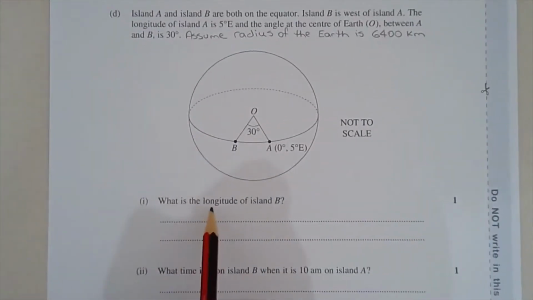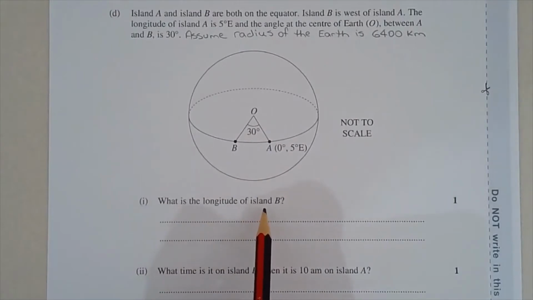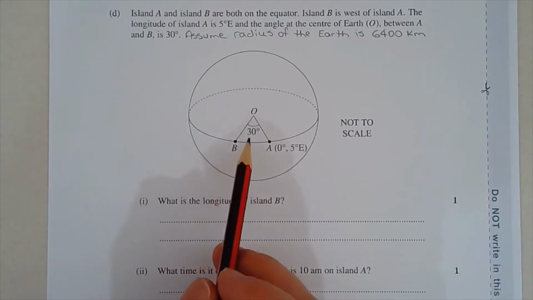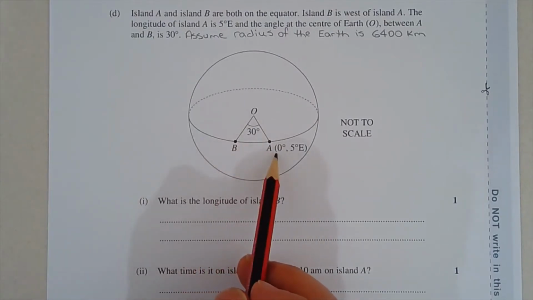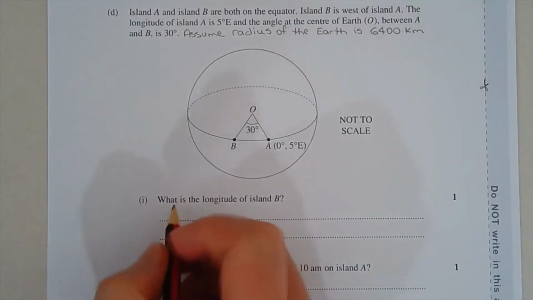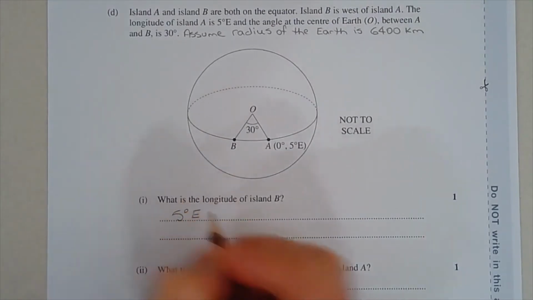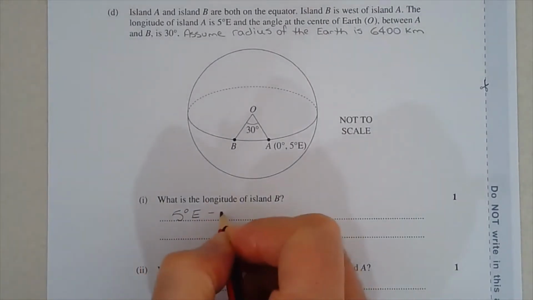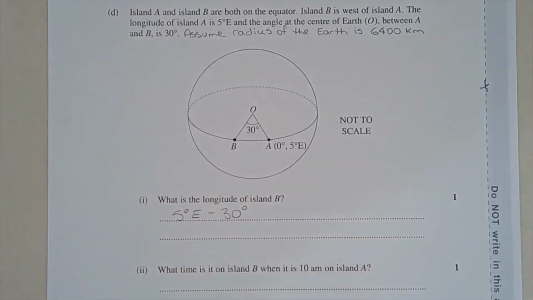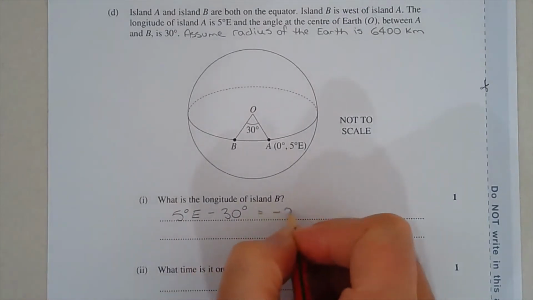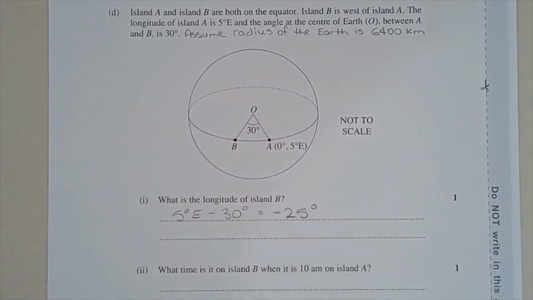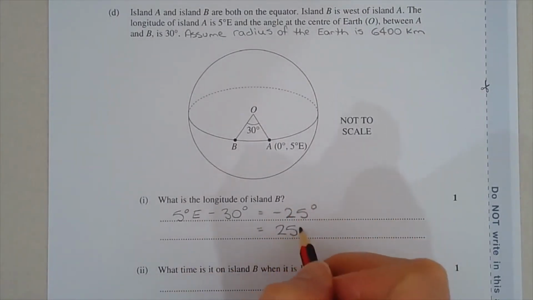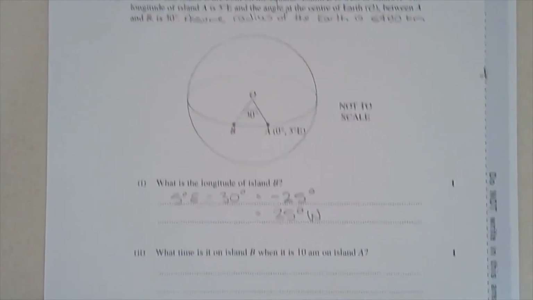Part 1. What is the longitude of Island B? Island B is to the west, which means that in order to find the longitude of B, we need to subtract 30 degrees from the longitude of Island A. Island A is 5 degrees east, and we treat east as positive, and we're going to move in the negative direction, 30 degrees, and that gives us negative 25 degrees, and we treat negative 25 degrees as 25 degrees west.